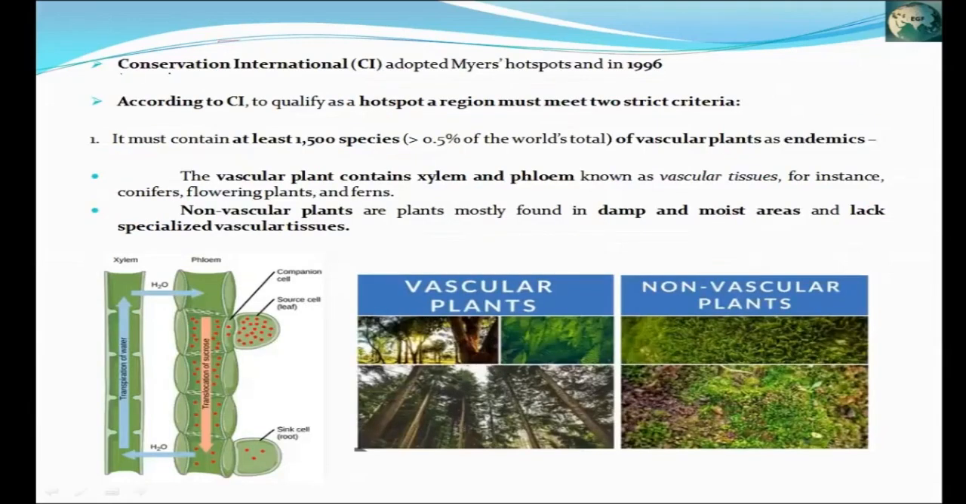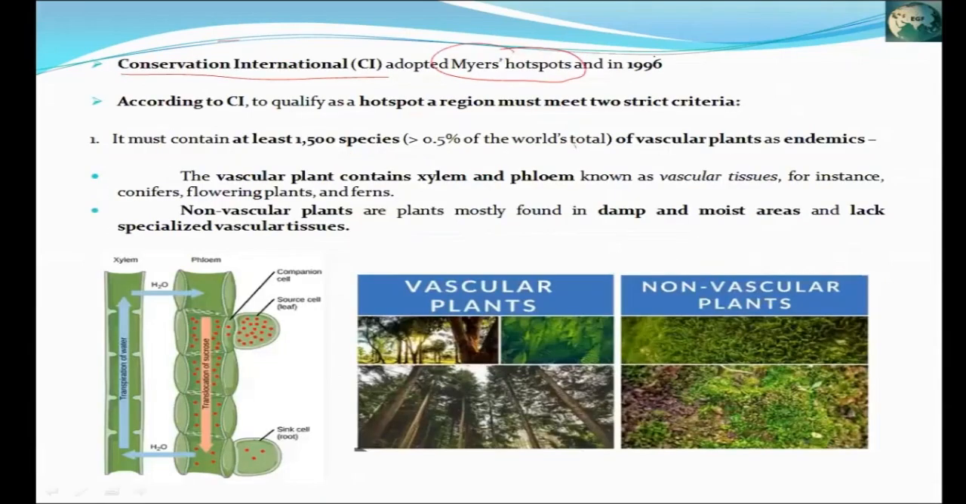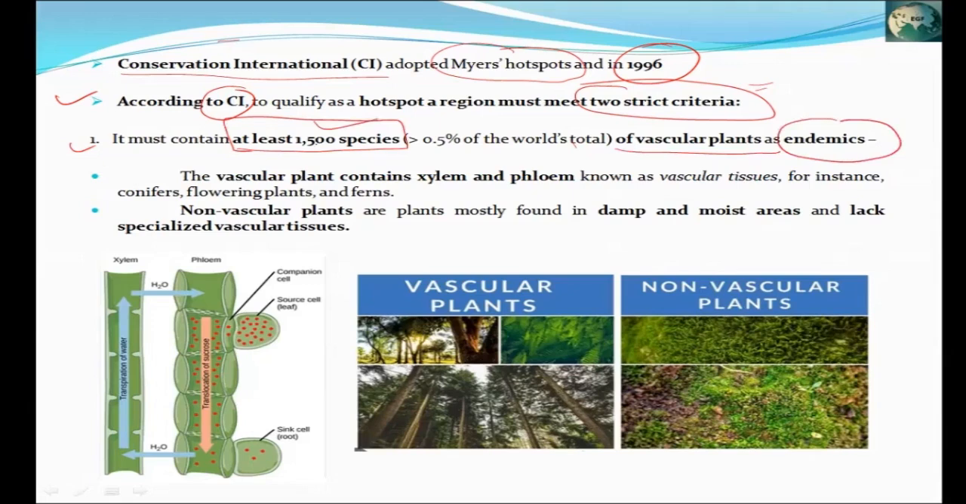Now Conservation International has also given a concept of hotspot, and it adopted Norman Myers' concept in 1996. According to Conservation International, there are two criteria for declaring any region as a biodiversity hotspot. The first criterion is that 1500 species of vascular plants should be endemic in that area, or 0.5% of the world's total vascular plants should be found in this area. So what are vascular plants? These are the plants that have xylem and phloem.